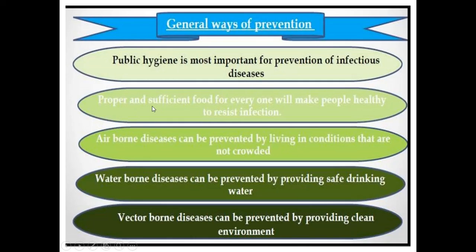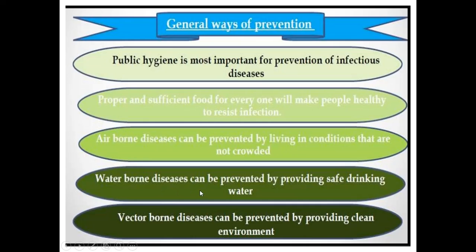Then proper and sufficient food for everyone will make people healthy enough to resist infection. If we take sufficient and proper nutritious food in our diet, it will help resist certain infections and we can prevent infectious disease. Then airborne disease, you know, can be spread through air. So airborne disease can be prevented by living in conditions that are not crowded. We should avoid crowded places so that we can prevent airborne disease.